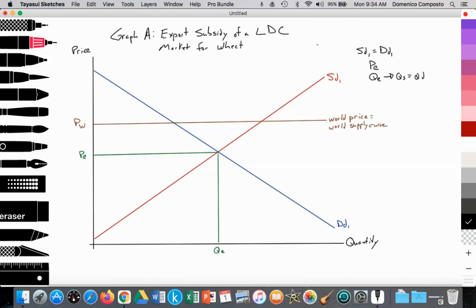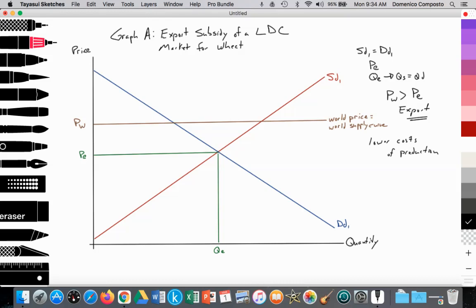And then this country opens up to world trade, and they notice that the world price is greater than their domestic price. So the world price is greater than their domestic equilibrium price, and so this country will export. And that's a result of this country having lower costs of production. They have a lower supply curve relative to other nations.